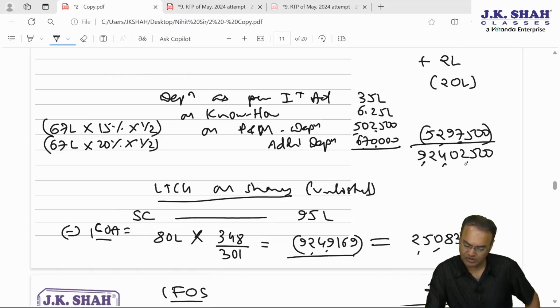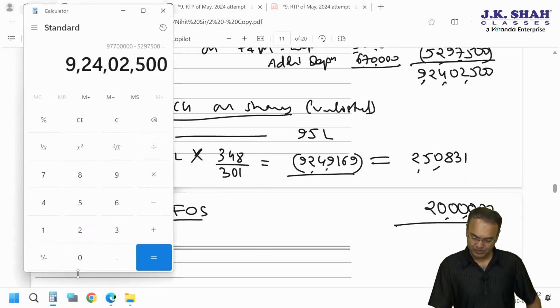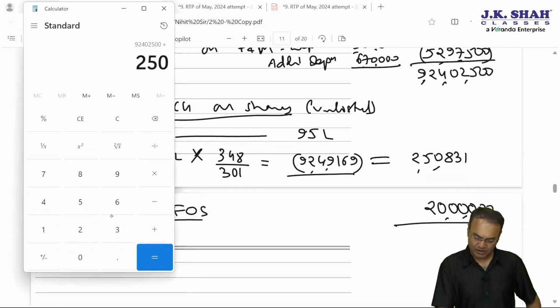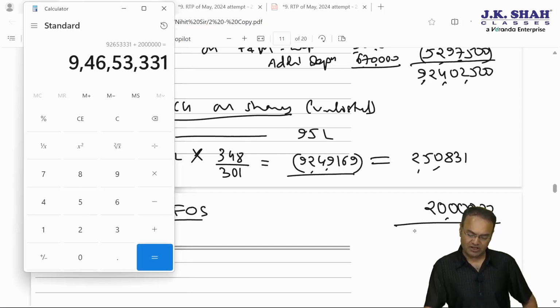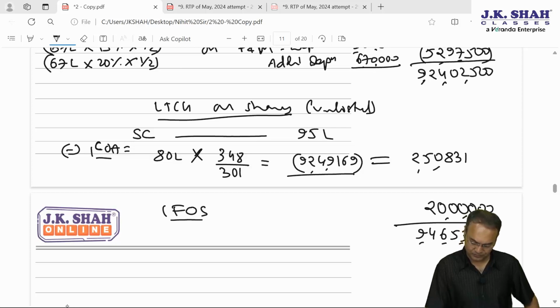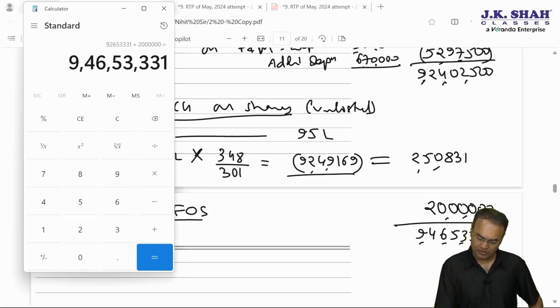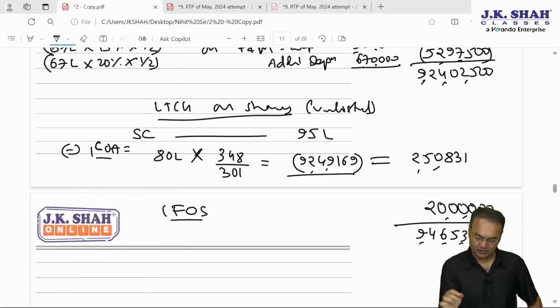9 crore 24 lakh 2,500 plus LTCG 2,50,831. You'll have to write reasons for everything. Plus 20 lakhs: 9 crore 46 lakhs 53,331. 9,46,53,331.